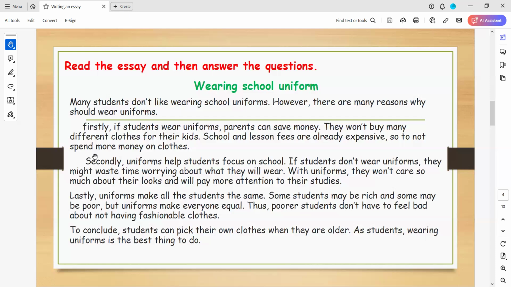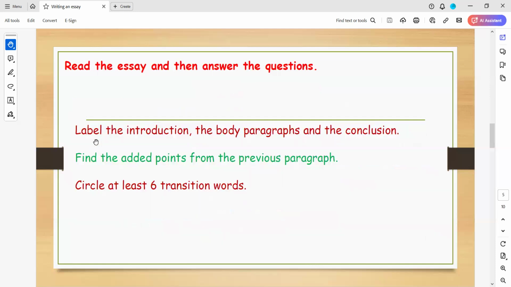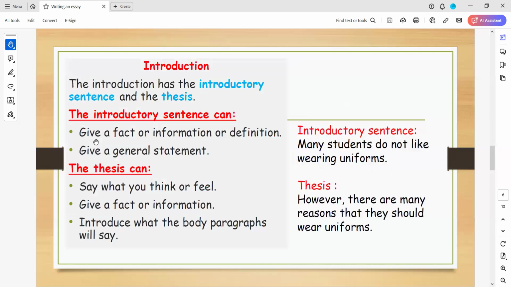Okay, so now you will see what I'm talking about. Now we answered all these questions and we had all the transition words. We had the introduction, the body paragraph, and the conclusion. We found the added points from the previous paragraph, so I don't need this one anymore. Here, I'm taking the introduction, and this is what I explained at the first session.